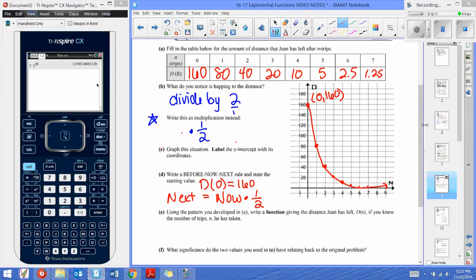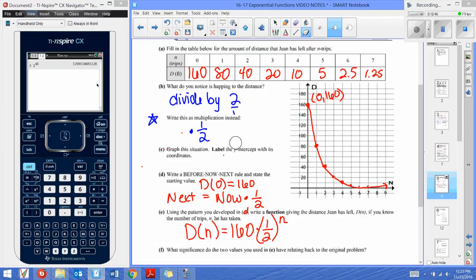E wants us to use the pattern we developed in D. We need to write a function giving the distance that's left, D of n, if you know the number of trips. All right, so how will we get the distance? How will we get D of n? Well, it looks like we started at a number, right? We started with 160, and every single time we multiplied by 1/2 over and over and over again, n times. So we're multiplying by 1/2 repeatedly.